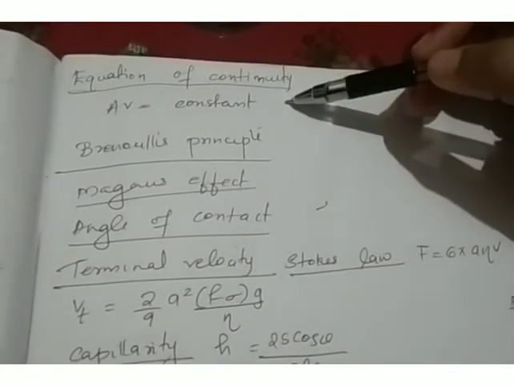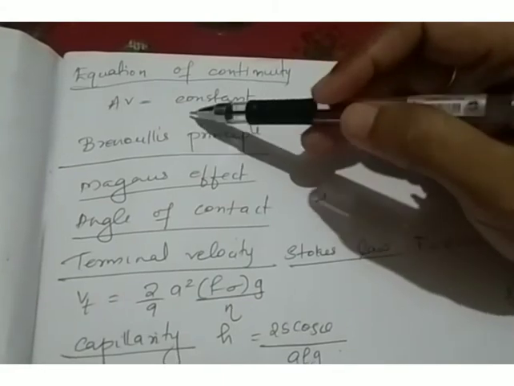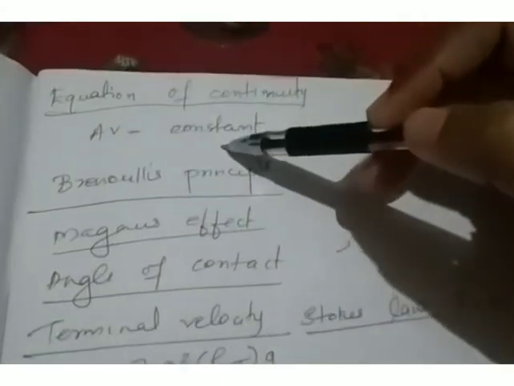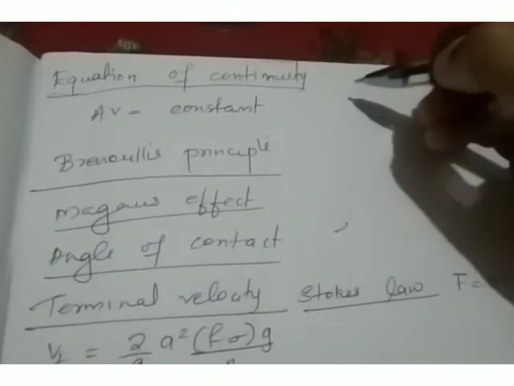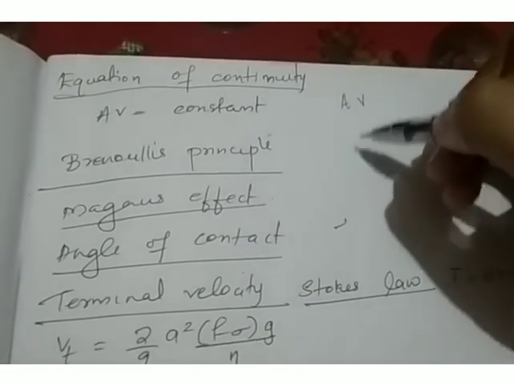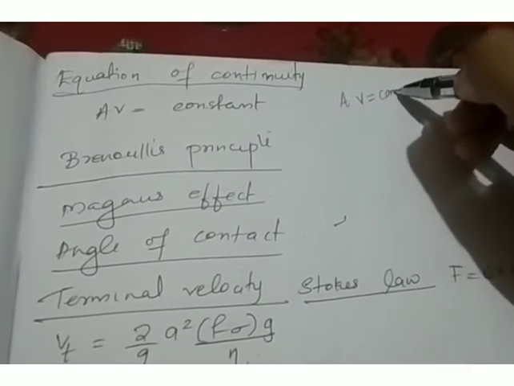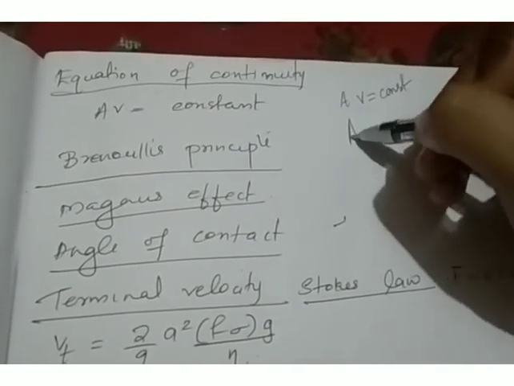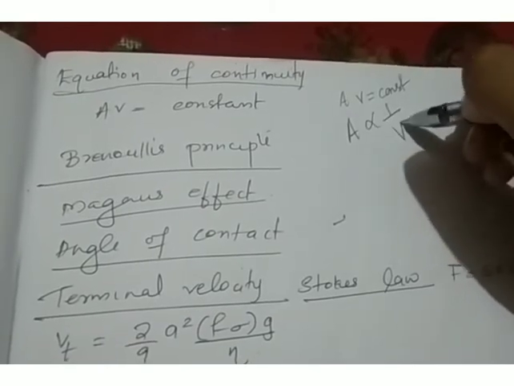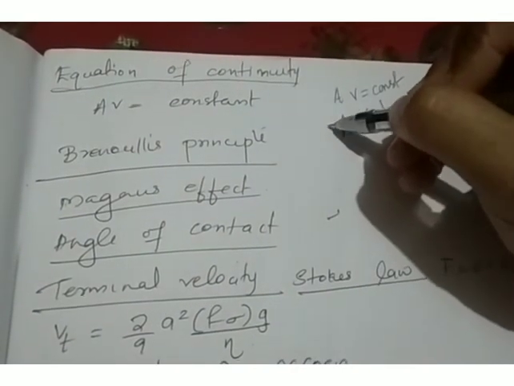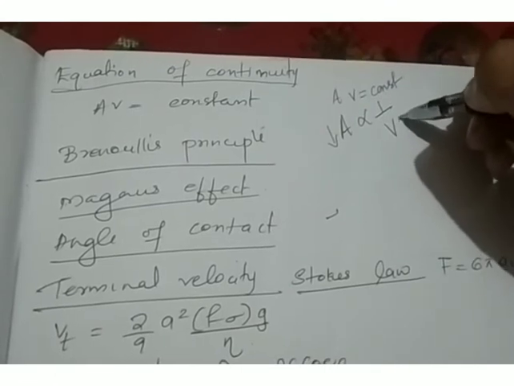And next we discussed the equation of continuity. Equation of continuity is AV equal to a constant. So A means area and V is velocity. If AV is equal to a constant, then we can write A is inversely proportional to velocity. That means wherever area is less, the velocity will be more.